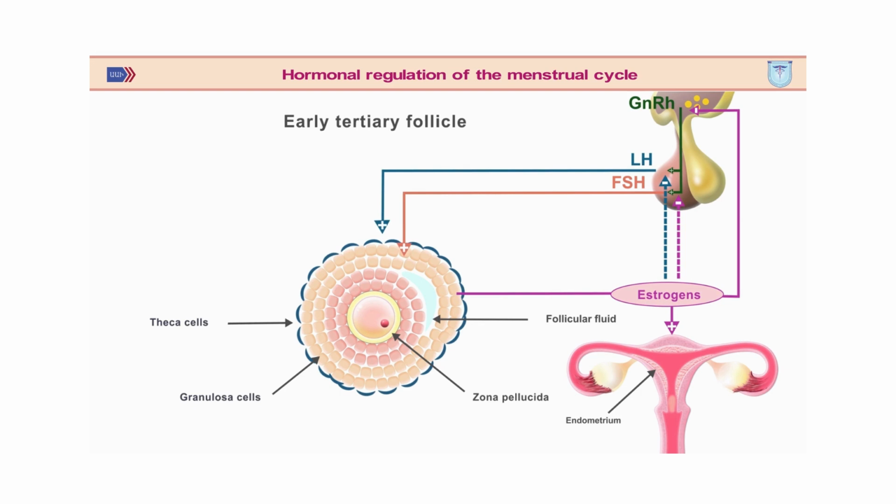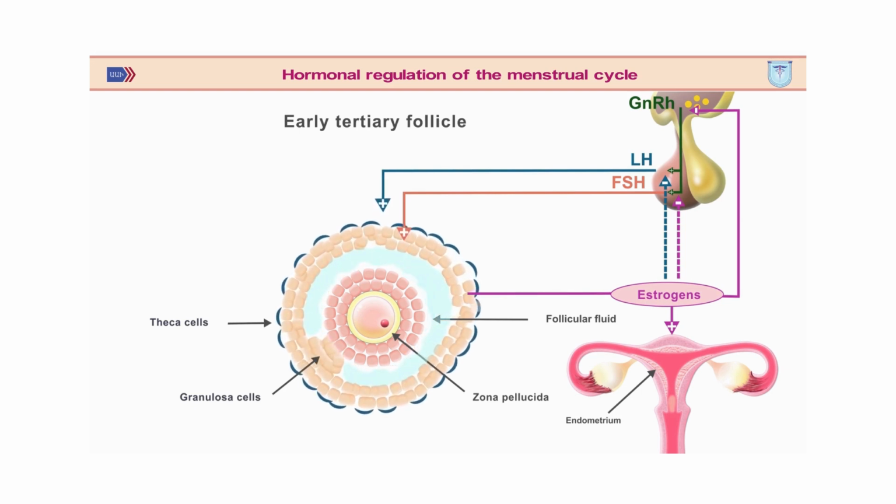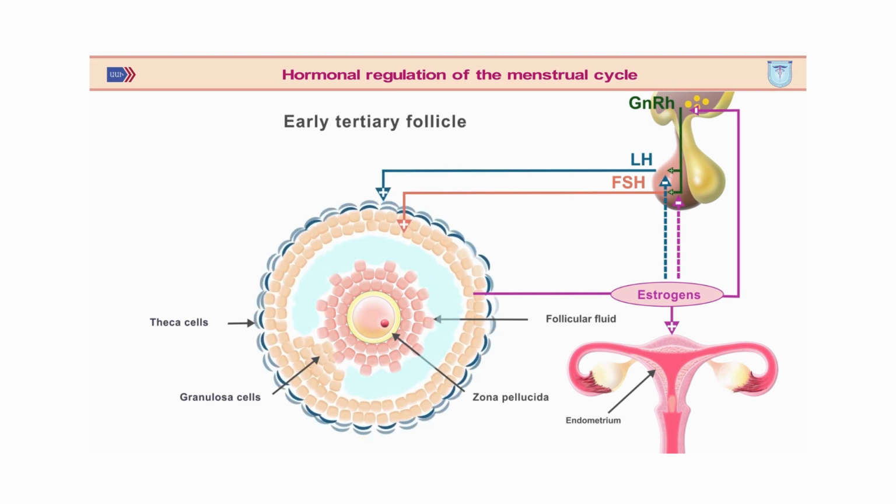As a result of the secretory activity of the granulosa cells, small cavities are formed, which are filled with follicular fluid. The fluid is full of estrogens. From the late secondary follicle, under the influence of FSH and LH, the early tertiary, then the late tertiary or Graafian follicle is formed. Small fluid-filled cavities merge to form a large cavity called the antrum.